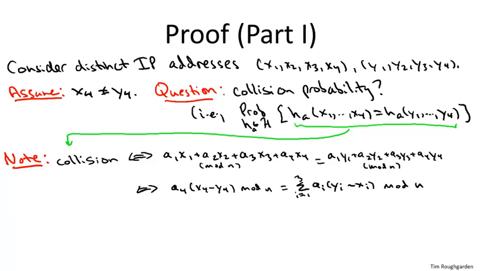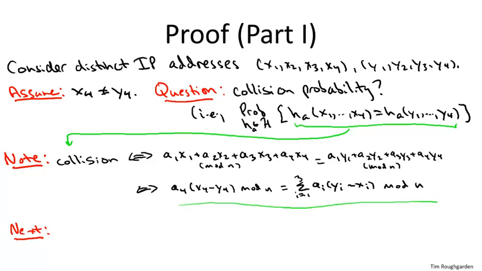So next we're going to do something a little sneaky. This trick is sometimes called the principle of deferred decisions. The idea is when you have a bunch of random coin flips, it's sometimes convenient to flip some but not all of them. Sometimes fixing parts of the randomness clarifies the role that the remaining randomness is going to play. That's what's going to happen here. So let's go ahead and flip the coins which tell us the random choice of A1, A2, and A3.